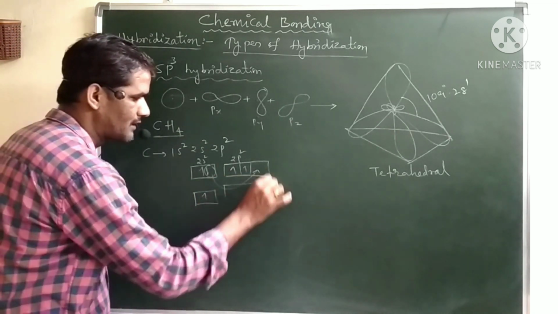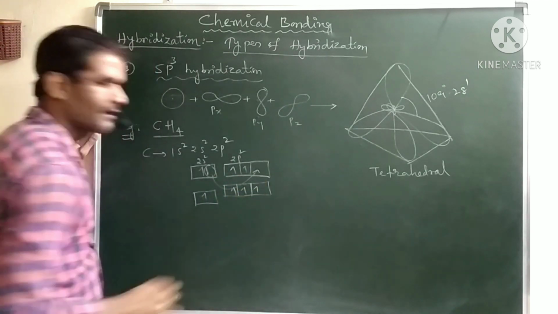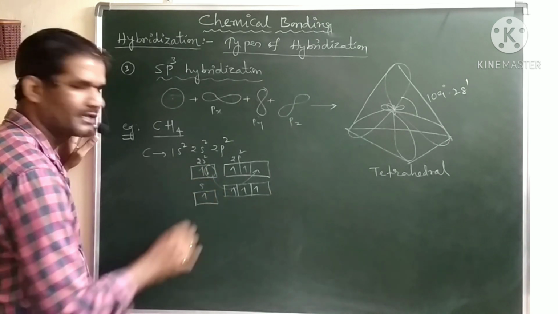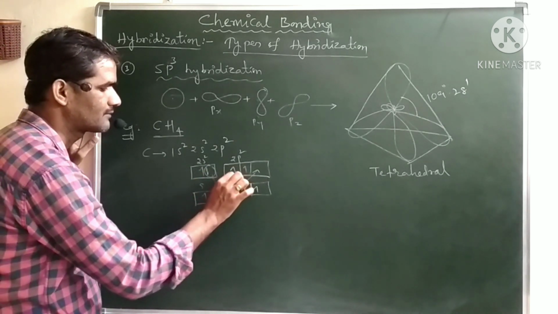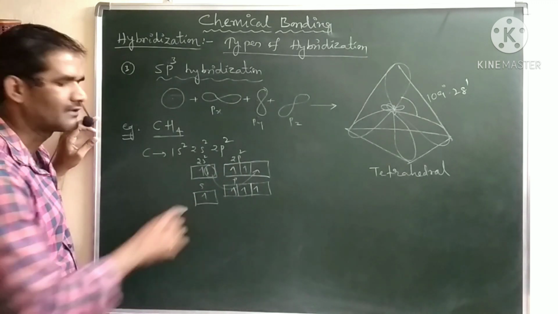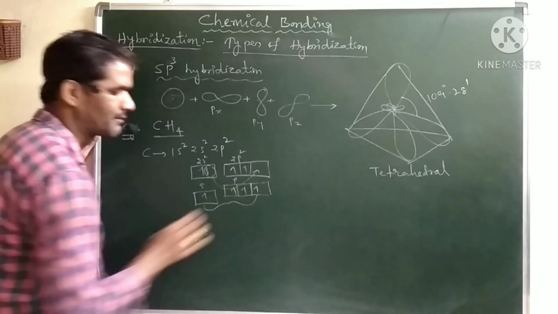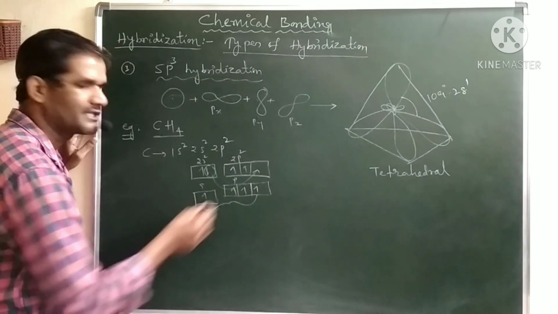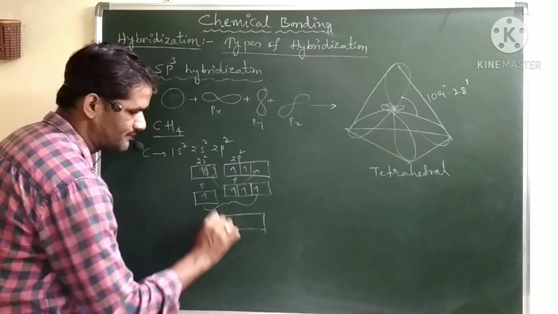I will take the p orbital at a little higher energy. The s orbital is at lower energy, and the p orbital is a little higher compared to the s orbital, almost equal but with little variation. Now this s orbital and these p orbitals intermix with each other and form 4 hybrid orbitals.